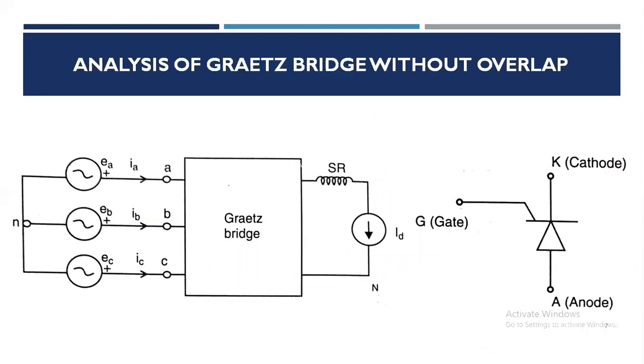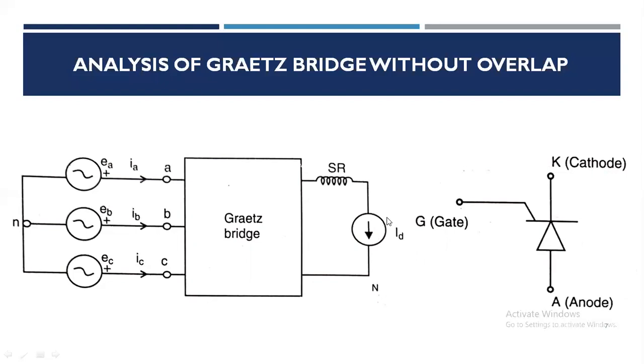Let's see the analysis of the Graetz bridge without overlapping. In LCC, the Graetz bridge is connected to three balanced sinusoidal voltage sources on the AC side and a constant DC current source on the DC side.